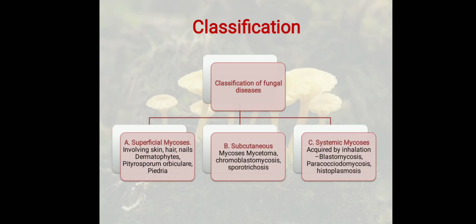So first is superficial mycosis involving the skin, hair, nails, dermatophytes. Subcutaneous mycosis: mycetoma or sporotrichosis. Systemic mycoses are acquired by inhalation, like blastomycosis, mucormycosis, coccidioidomycosis, histoplasmosis. Last is opportunist, which is Candida albicans. For the ease of understanding, I'll be covering this topic under two heads. In the first head, we'll be doing till subcutaneous mycosis.